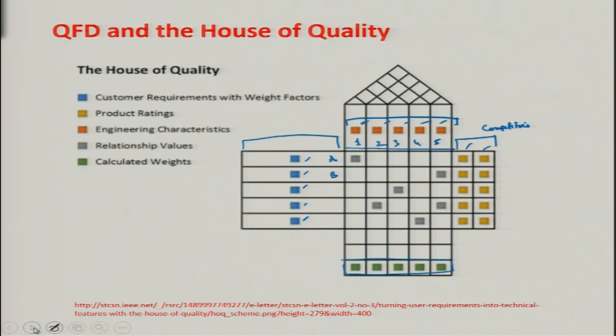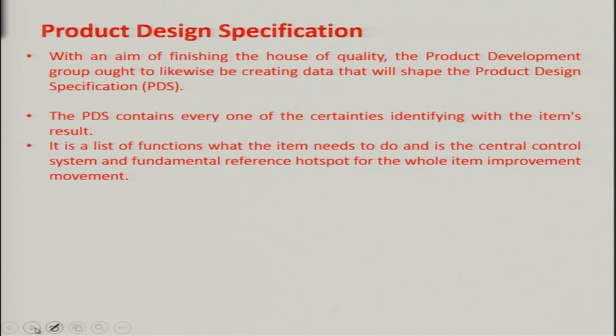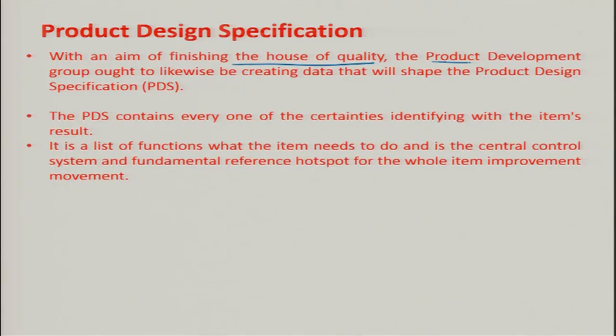In this lecture, we will discuss green quality function deployment. So, these are the rooms that we have discussed. Next is product design specification. When we are going to design a product using quality function deployment, product design specifications need to be known. There are certain specifications that can be considered.